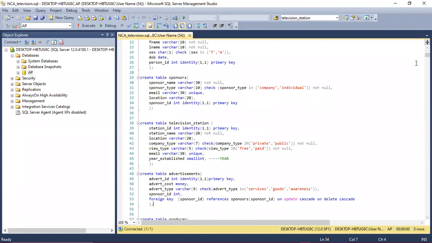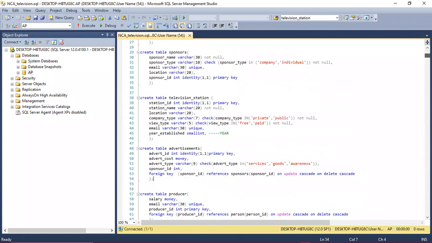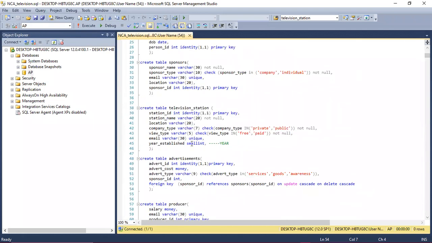And then all my primary keys in the tables are ints because ints are easier to search for in a database than VARCHARs or etc. And all of them are auto increments. Then, for example, in television station, my year established was smallint because MS SQL doesn't recognize the year as a data type on its own. And my company type was VARCHAR, and the company type has private or individual, etc.